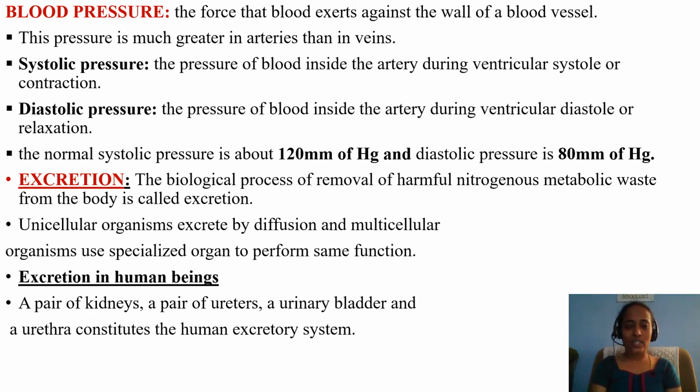Now let us see what is meant by excretion. It is the biological process of removal of harmful nitrogenous metabolic waste from the body. Excretion or egestion, both are the same: removing out waste products. The waste products are also called nitrogenous substances. Why the word nitrogenous? Because the waste substances always have nitrogen compounds, especially from proteins and unwanted amino acids. Next, in unicellular organisms, excretion takes place by the process of diffusion, and even in a few multicellular